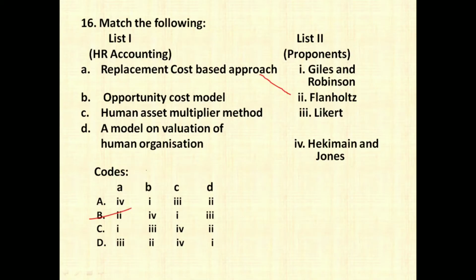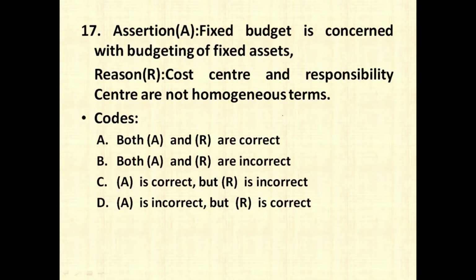B is 4, that is opportunity cost model. It was given by Hekimian and Jones. Option number C is 1, that is human asset multiplier approach, given by Giles and Robinson. And option number D, a model on valuation of human organization, was given by Likert. So option number B is going to be the right option for this answer.